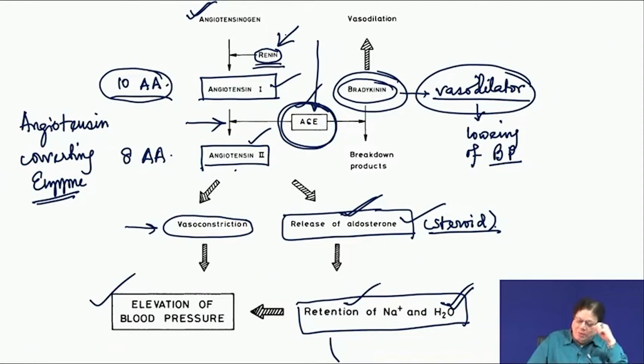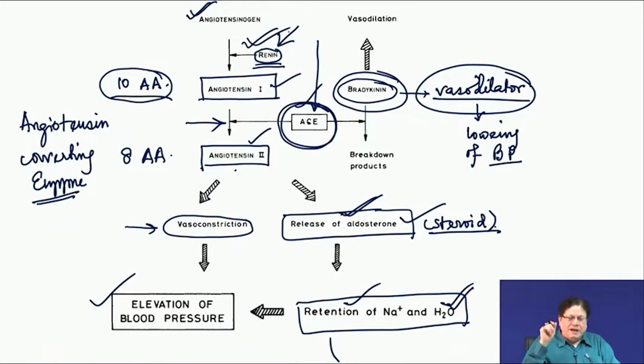Now, let us consider these enzymes, but we will not talk about renin. Obviously renin is also a target, but most of the successes that have come are basically from the inhibition of the angiotensin converting enzyme. That is the major research that was done during the 80s, and then the first set of drugs based on ACE inhibitors came into the market, and today they are also sold in large quantity in the market.